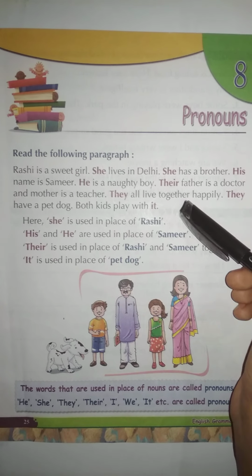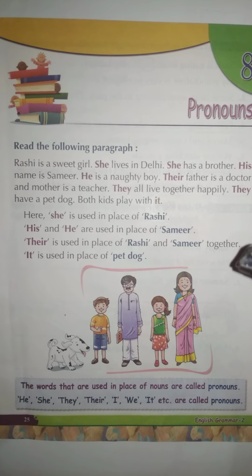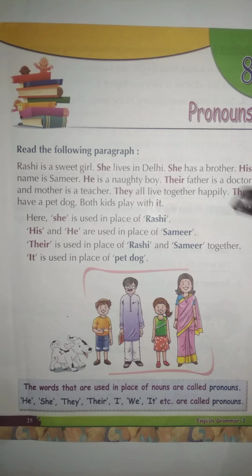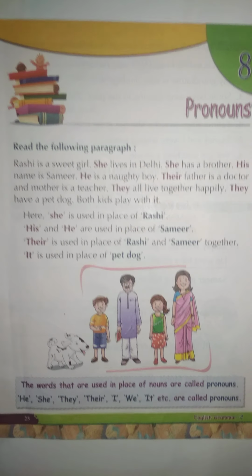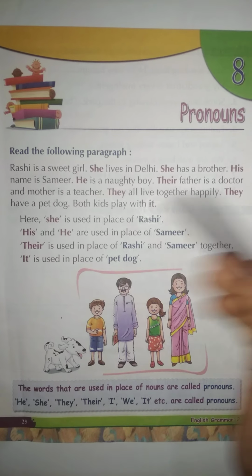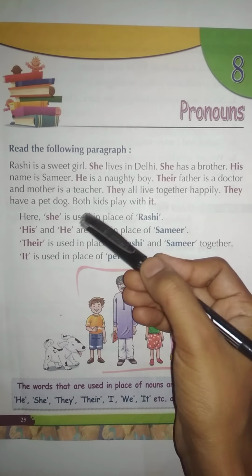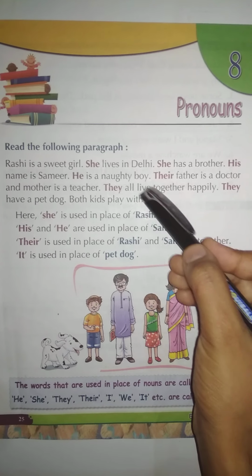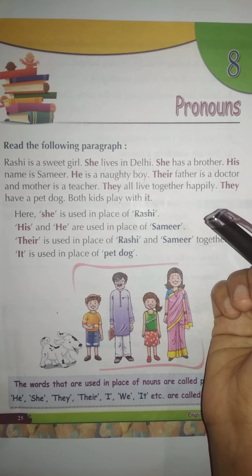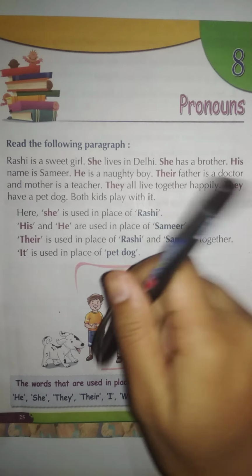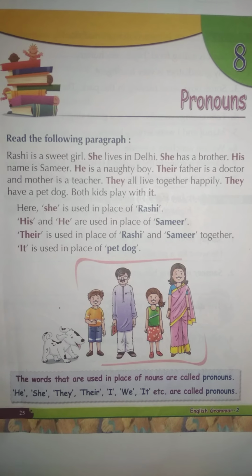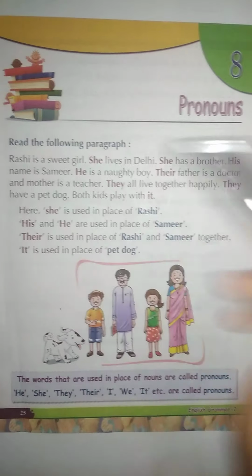They all live together happily. I told you when we will use they. They is used for more than one person. So they all live together happily. They have a pet dog. Both kids play with it. So it is used for the dog here. I told you it is used for things, for animals, and for places. So it is used for the dog here.